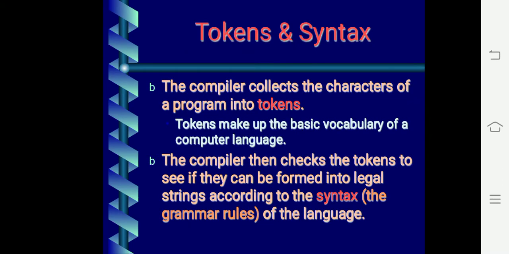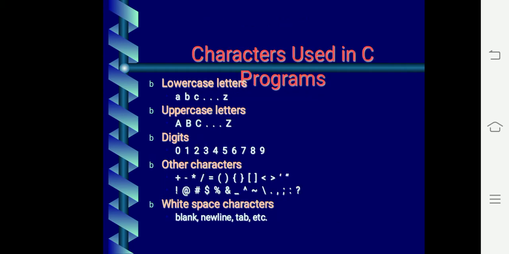So we started with tokens. Tokens are the basic building blocks of a program. Then next we have syntax. Syntax is the grammar or rules of a program. C also contains some set of characters, that is lowercase letters, uppercase letters, digits, other characters, white spaces.